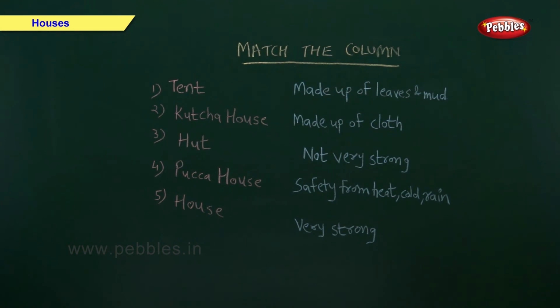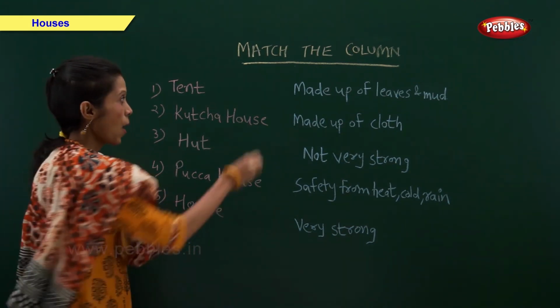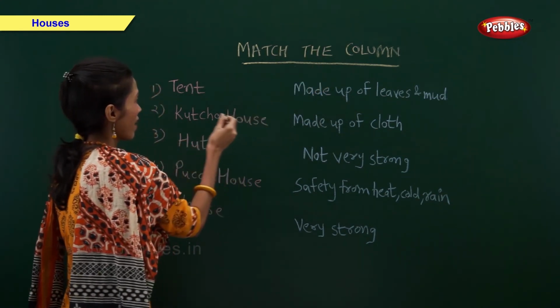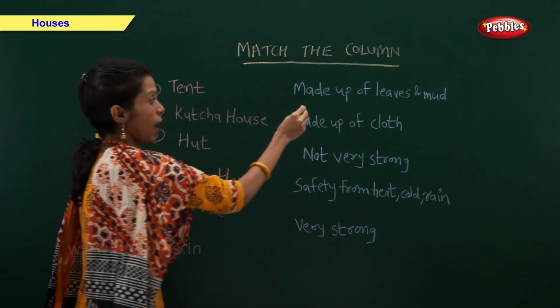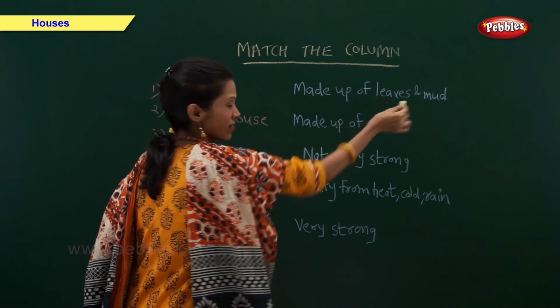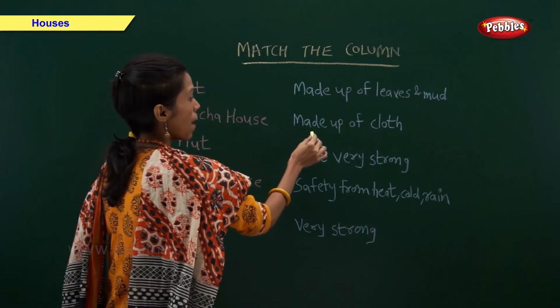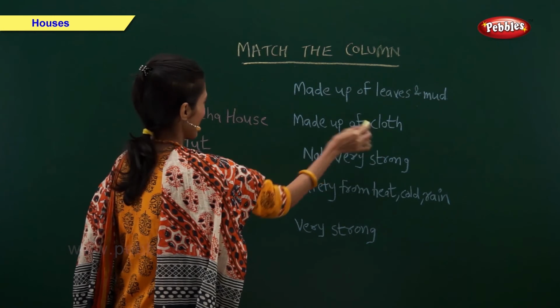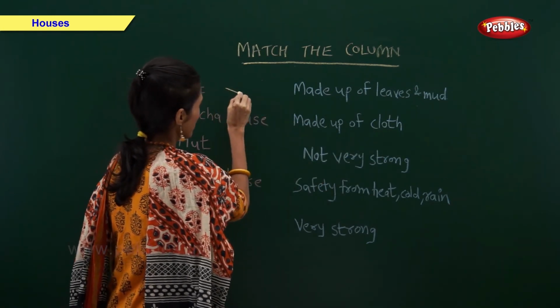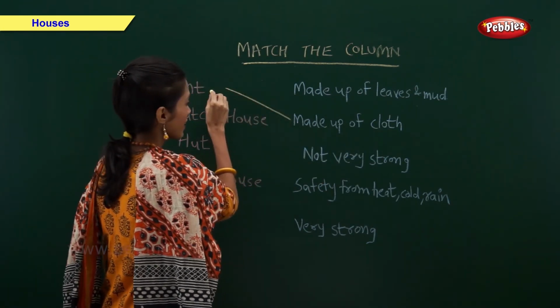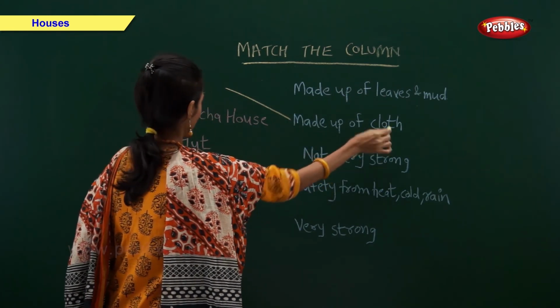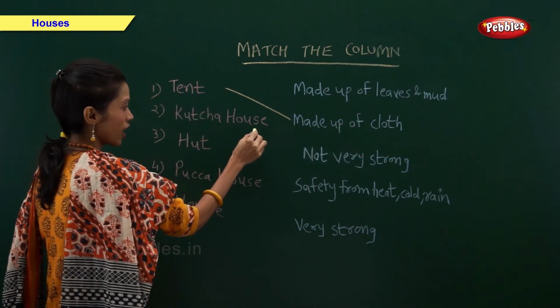Match the column. Tent. Made up of leaves and mud? No. Made up of cloth? Yes. So let us match. Tent made up of cloth. Kacha house.